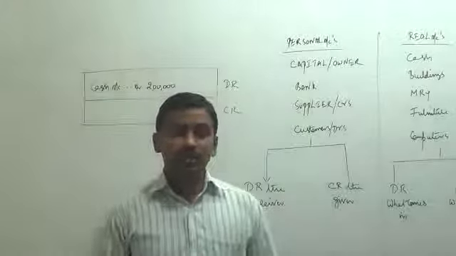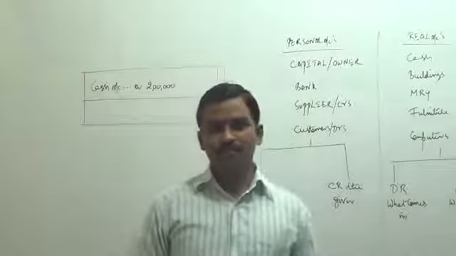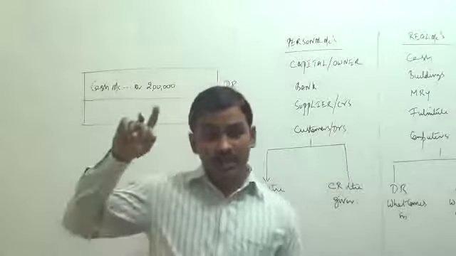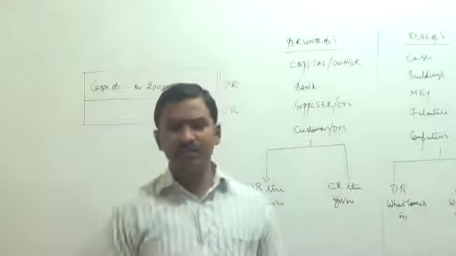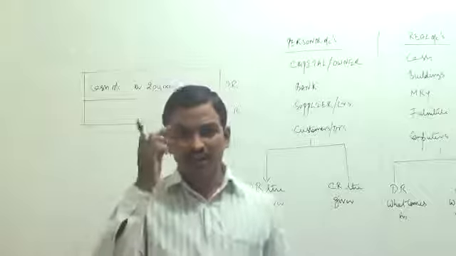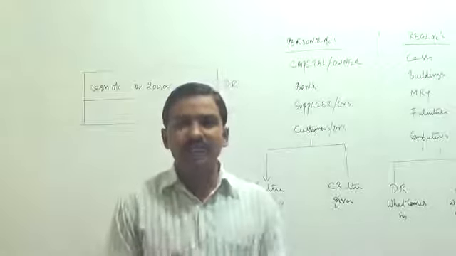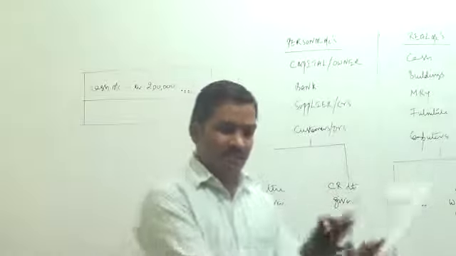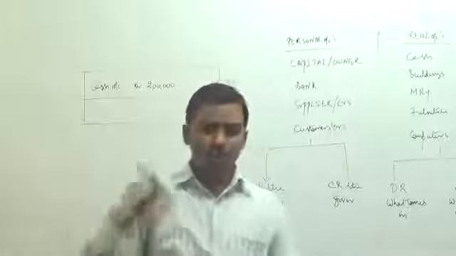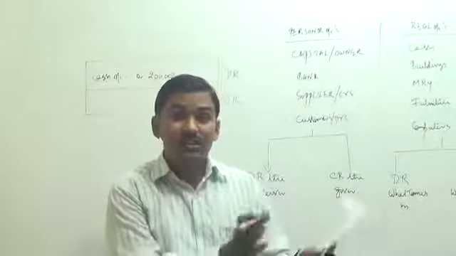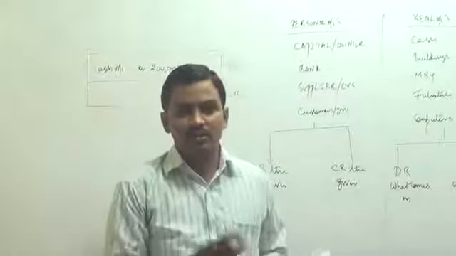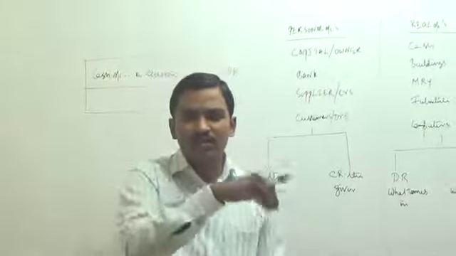Now, who gave this cash to the business? An outsider called the owner gave this cash to the business. Before I started this problem, I told you, the accountant will treat in his mind that the business is a person separate from the owner. Owner is a third party and I am the accountant of a person called the business.